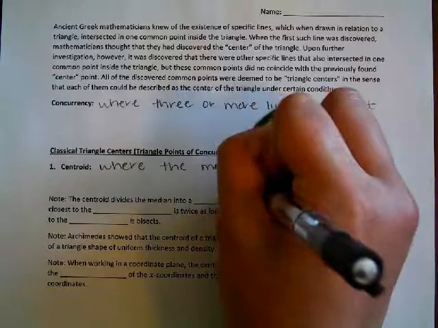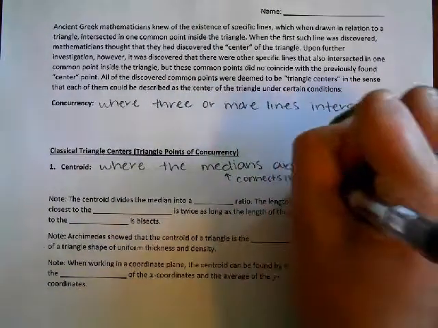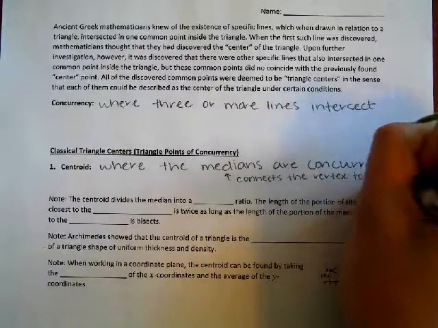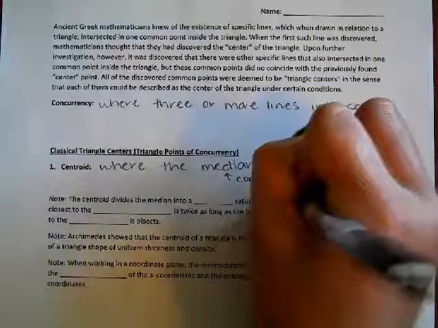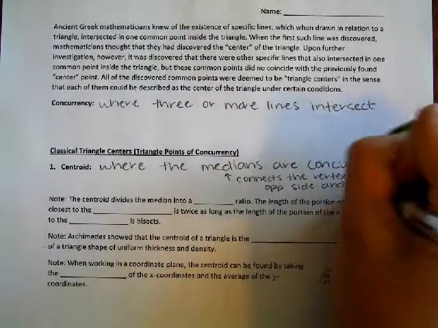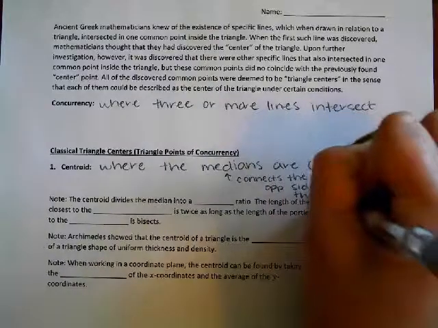Okay, so it connects the vertex to the opposite side and bisects the opposite side.